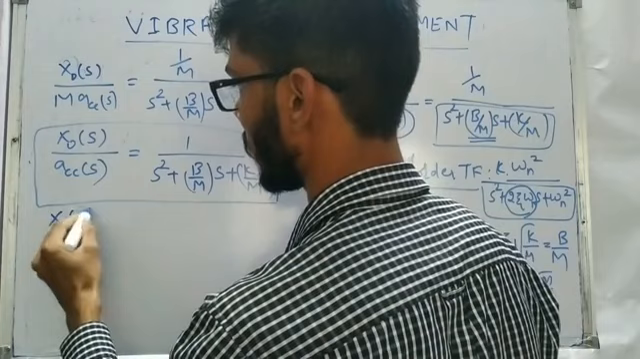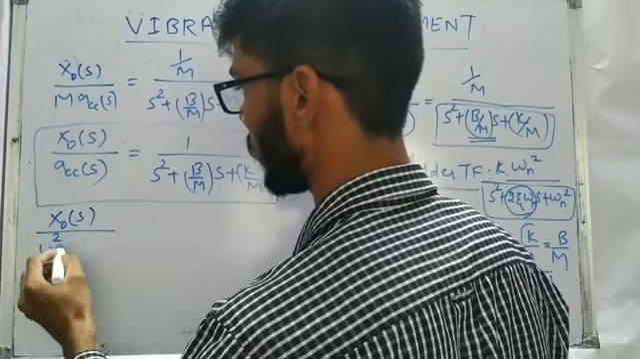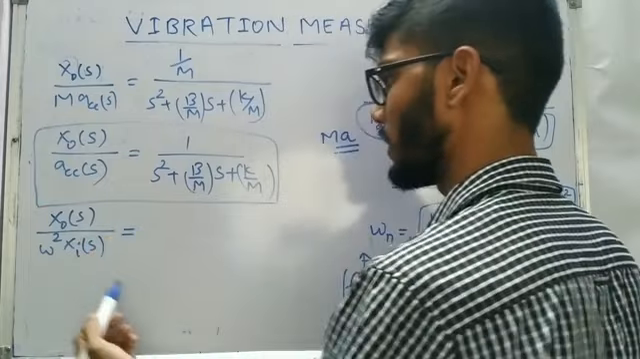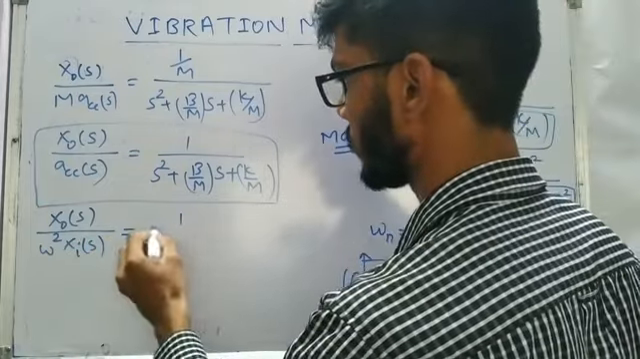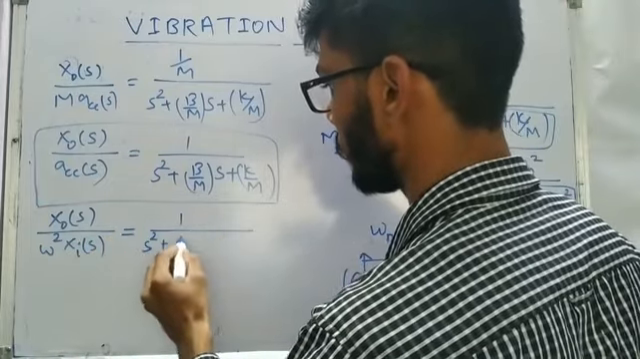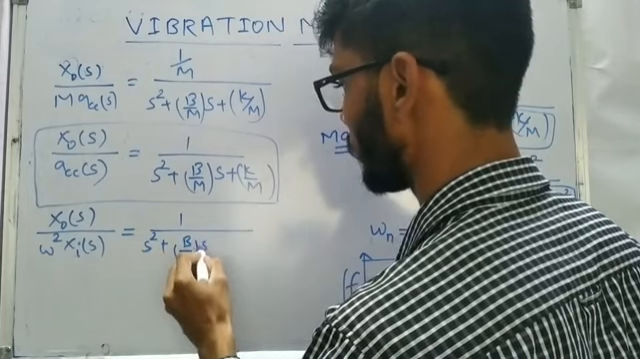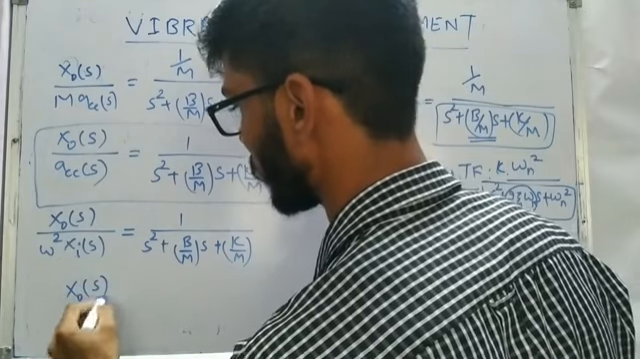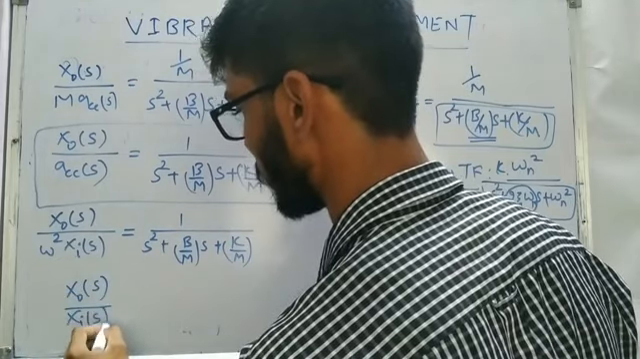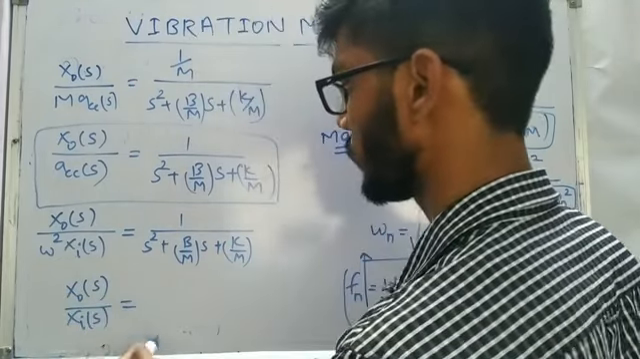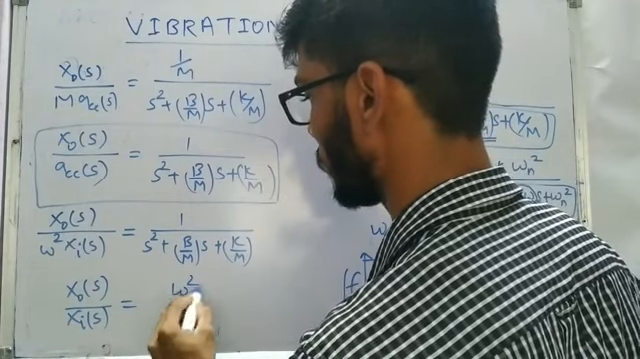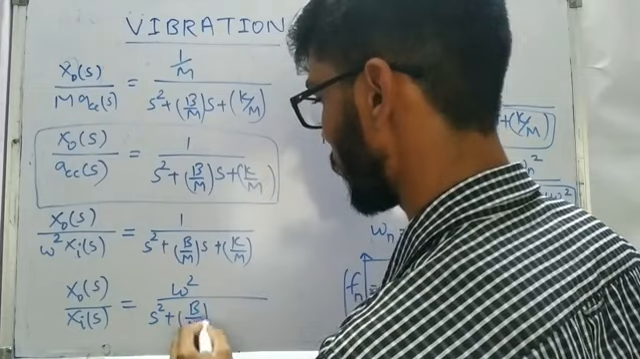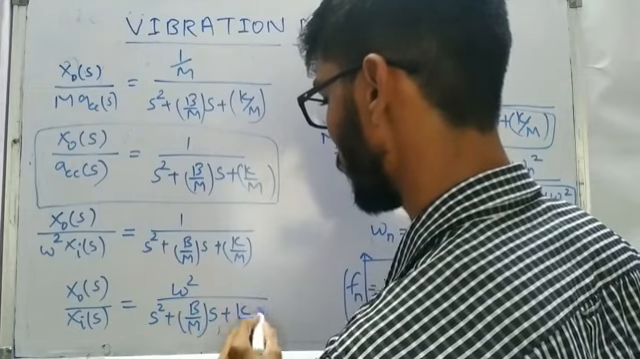So this is going to be x naught of s divided by omega square x input of s, because acceleration is written in terms of omega square into displacement. So 1 by s square plus b by m s plus k by m. So our transfer function x naught of s divided by x input of s, now that we are talking in terms of displacement input, is going to be omega square divided by s square plus b by m s plus k by m.